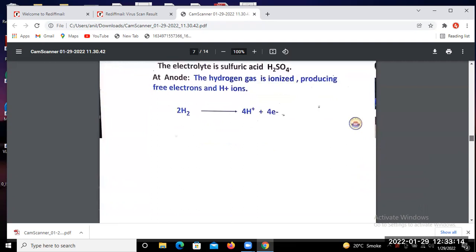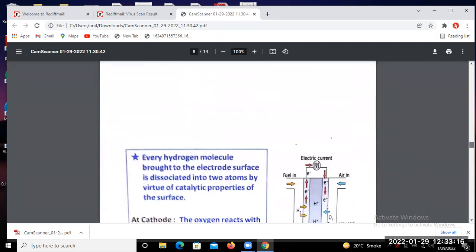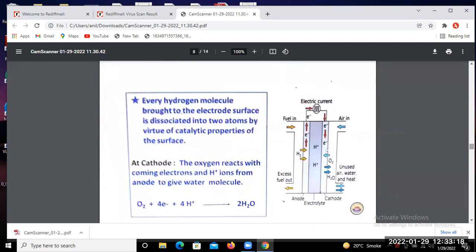Next, the cathode terminal. Again, here is another explanation of the same thing. Fuel in, that means hydrogen. This H2 produces free electrons and ionized hydrogen, that means H plus ions, and these electrons flow through this path, and through the other path we supply the oxygen.